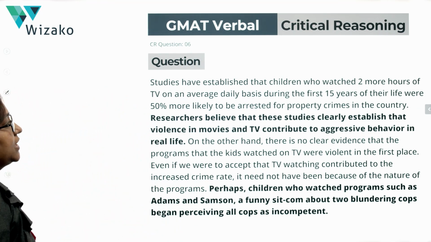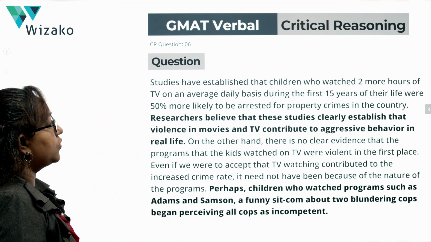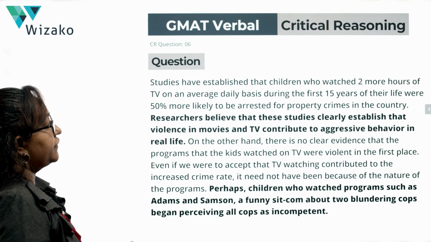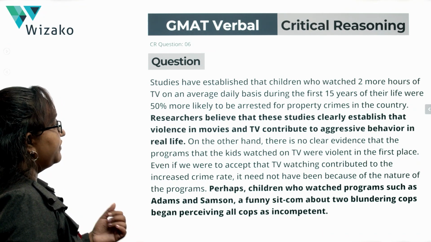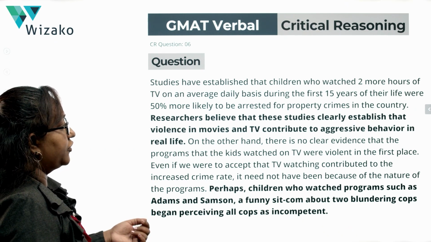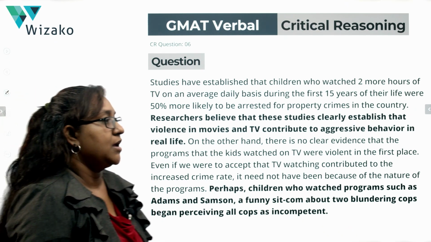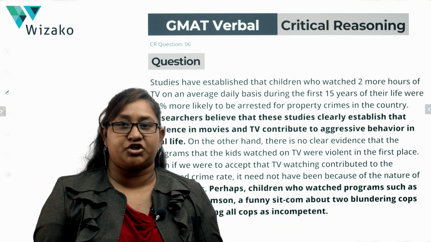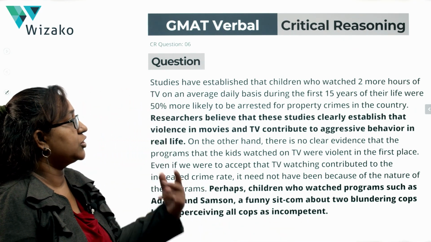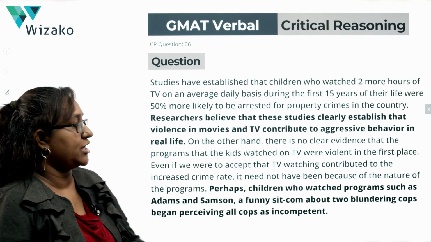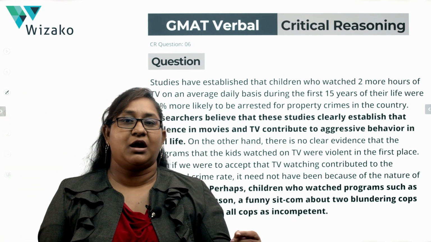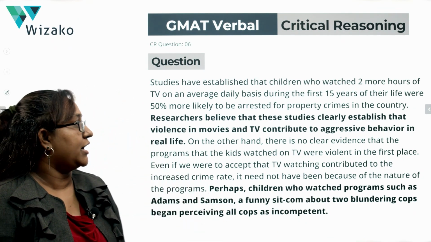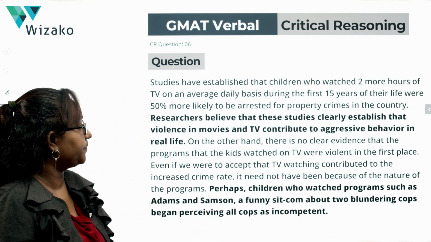Let's read it. Studies have established that children who watch 2 more hours of TV on an average daily basis during the first 15 years of their life were 50% more likely to be arrested for property crimes in the country. So this is a fact, right? Studies show this. If you watch 2 more hours of TV on an average daily basis, so extra 2 hours of TV, you're watching more TV, and that leads to a higher arrest rate for property crimes.